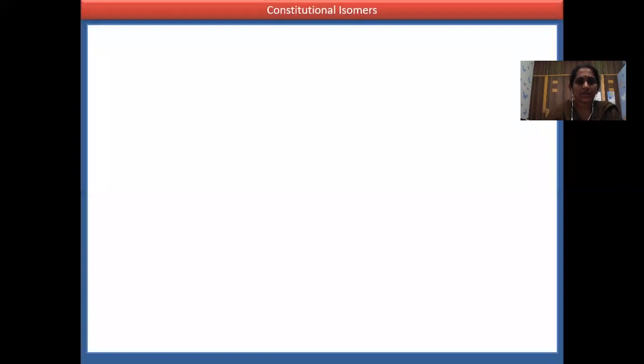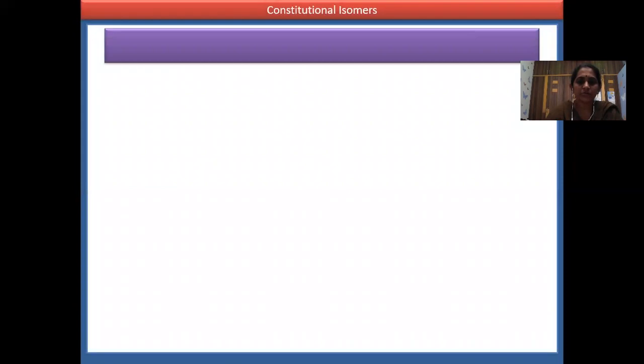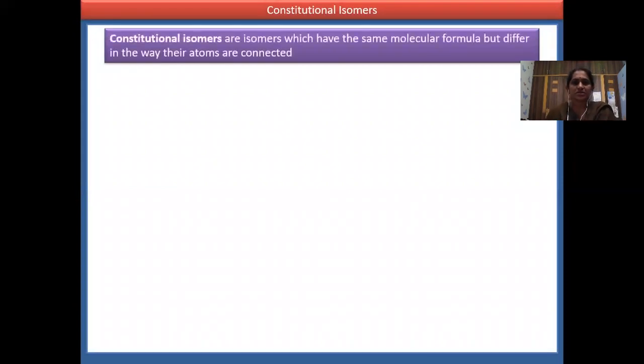Here, as I have told you, constitutional isomers have the same formula but differ in the way the atoms are connected. When two or more compounds have the same formula but differ in structure, they are structural isomers.